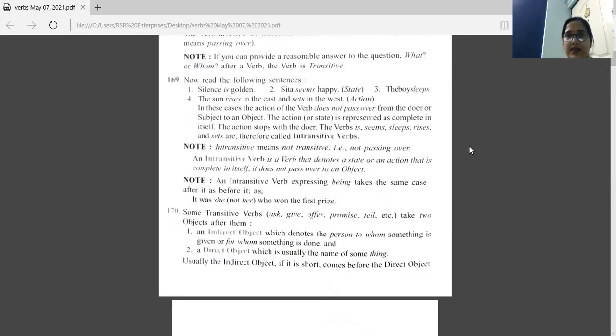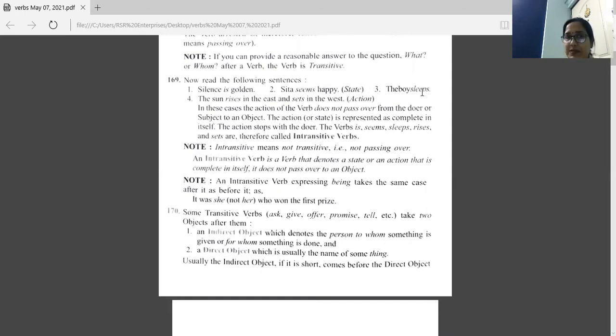Next, we have intransitive verbs, the verbs which do not carry any object with them. That is intransitive verb. See this sentence here. Silence is golden. No object here. The sentence is complete here. It's giving proper meaning. Sita seems happy. It's complete meaning there.